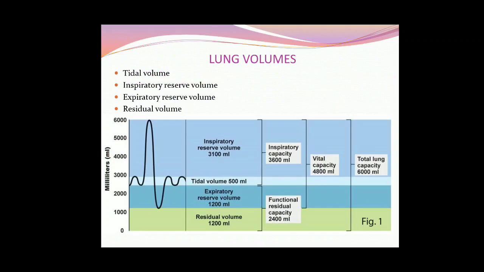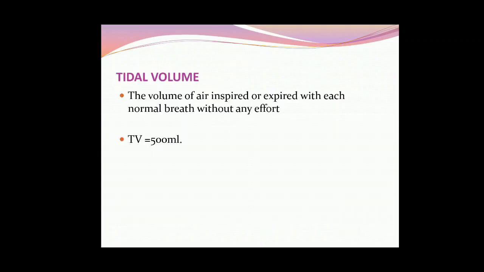Then vital capacity is inspiratory reserve volume plus expiratory reserve volume plus tidal volume. All three if we combine, it is about 4000 ml. And total lung capacity means combining of all the volumes, tidal volume plus inspiratory reserve volume plus expiratory reserve volume plus your residual volume. That is your total lung capacity, about 6000 ml.